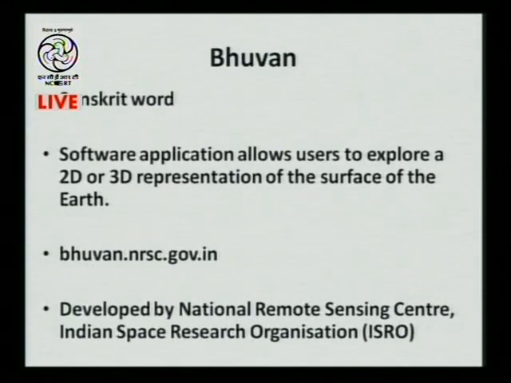Even if you simply type Bhuvan on Google, immediately the complete site's name appears, which is bhuvan.nrsc.gov.in. It has been developed by the National Remote Sensing Centre, Indian Space Research Organisation, ISRO. It was launched on 12th August 2009.